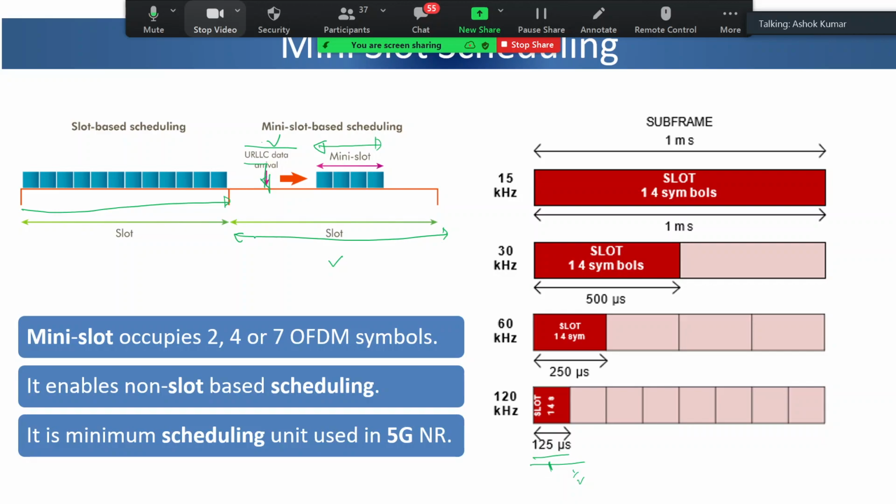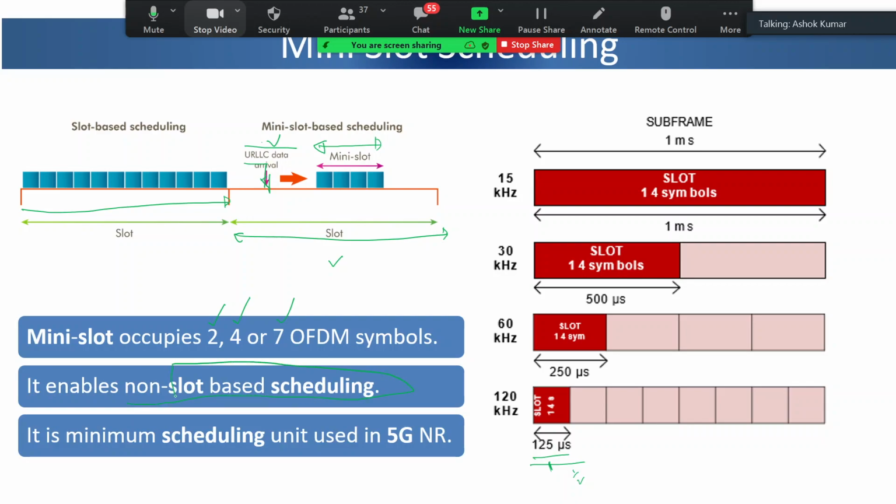But how many such symbols can be allocated in that slot? That is already defined, either 2 symbols or 4 symbols or 7 symbols, depending upon the case. Suppose the data arrives slightly late, then maybe 2 symbols can be allocated. And all these URLLC kind of applications are not data hungry. They require more of latency and reliability, and the data requirement is less. So such applications can use the concept of mini slot. So basically we have moved to a non-slot based scheduling.